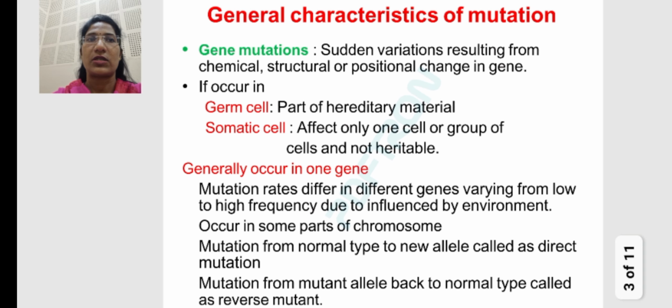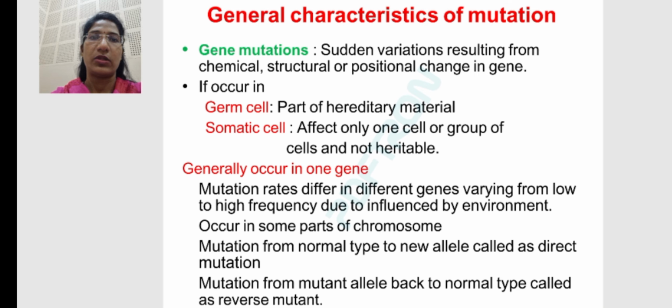So there are some general characteristics of mutation. Gene mutation means sudden variations resulting from chemical, structural or positional change in a gene. Gene mutation occurs in both germ cells and somatic cells. In germ cells it is part of the hereditary material, and in a somatic cell it can affect only one cell or a group of cells and is not heritable.